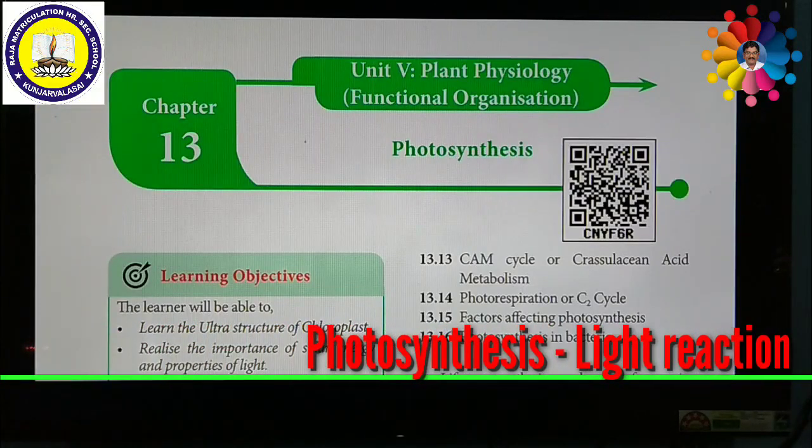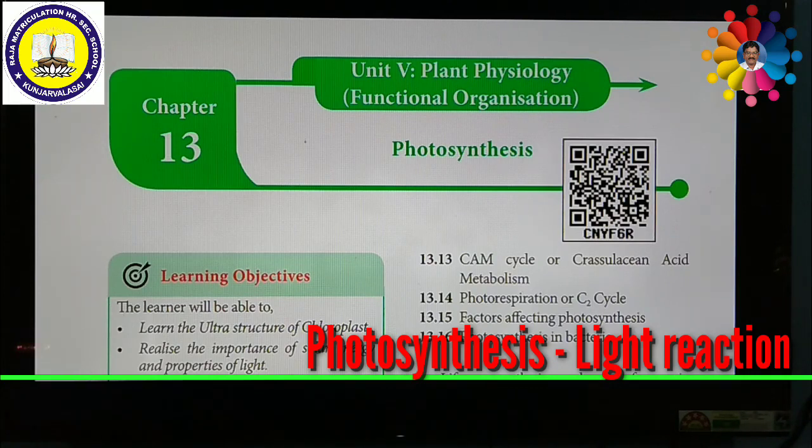Dear students, now we are going to start the new chapter, photosynthesis. This is the 13th chapter in plant physiology. What is photosynthesis? The term photosynthesis itself can be divided into two words, namely photo and synthesis. Photo means light. Synthesis means preparing. Preparing what? Preparing food. So preparing food with the help of sunlight is called photosynthesis.